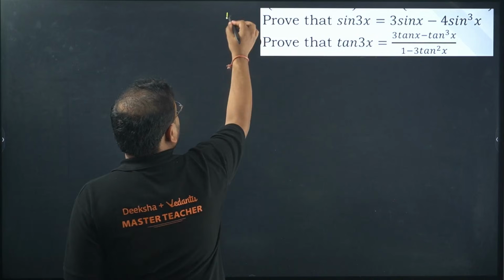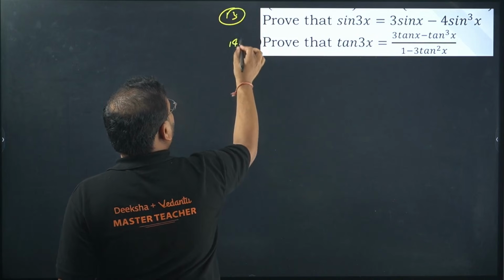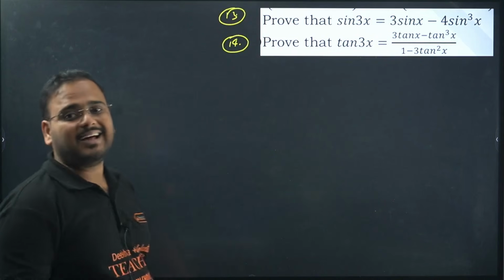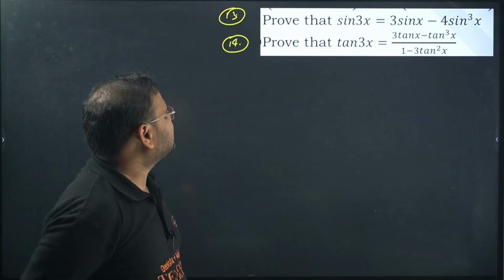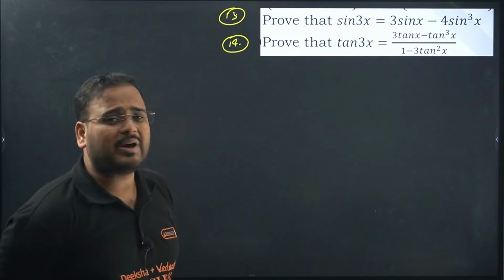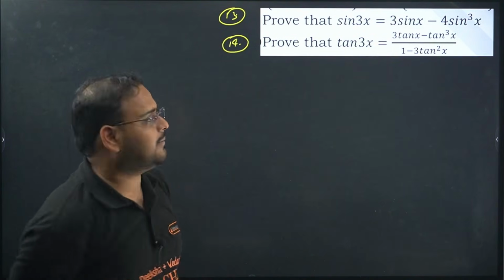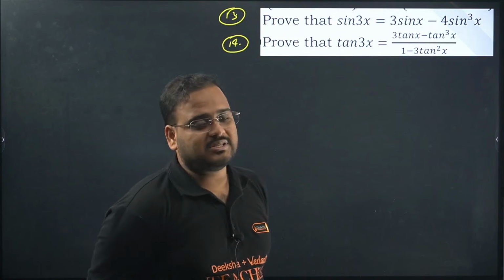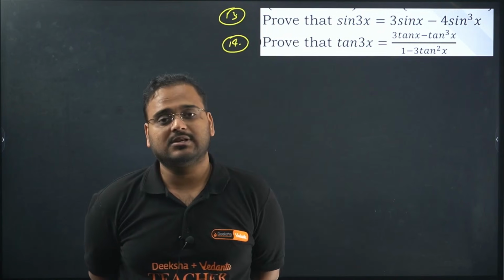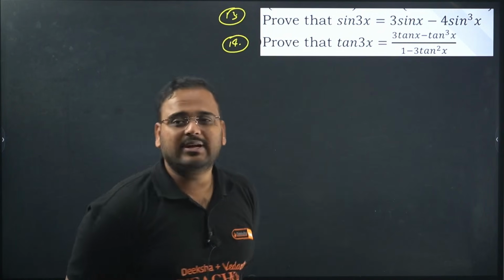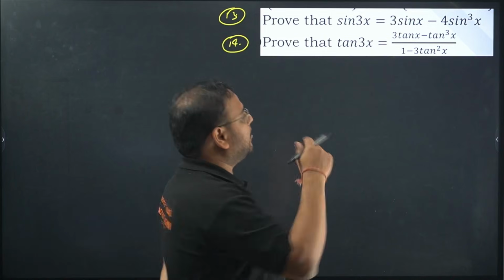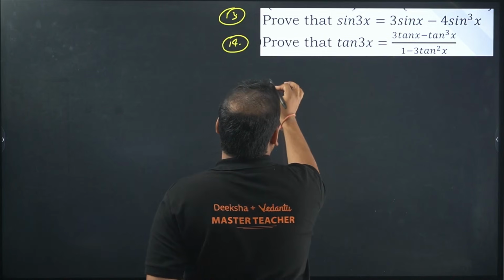13th one. This is again two questions here, 13th and 14th. Prove that sine 3x equals 3 sine x minus 4 sine cube x. Proof of the formulas. Okay, underrated but popular questions. This can actually come in examinations. Usually they ask you to prove the formula itself. Let's try to solve it. Okay, start from sine 3x.